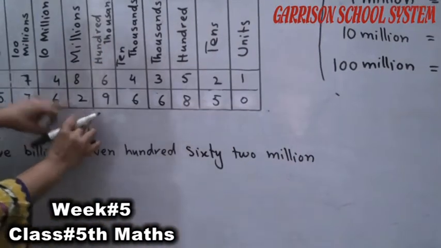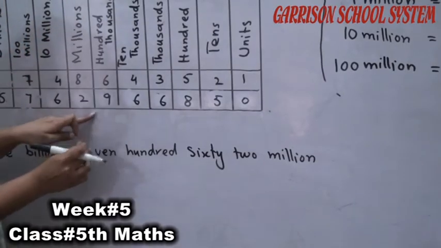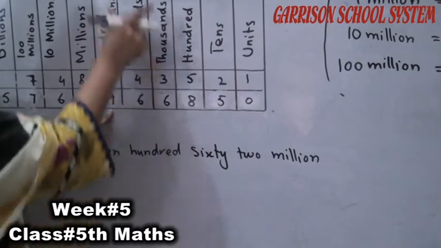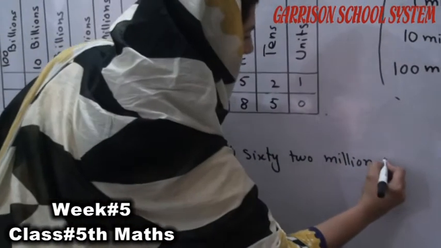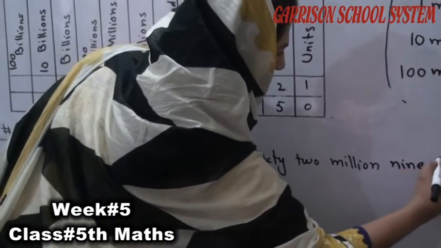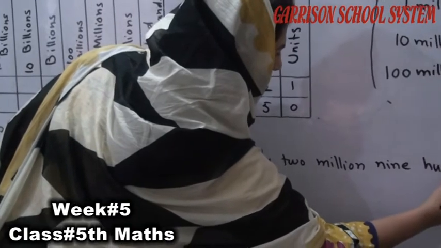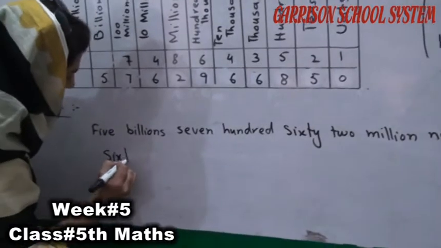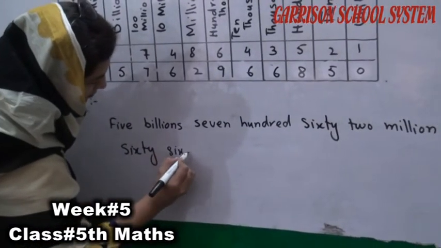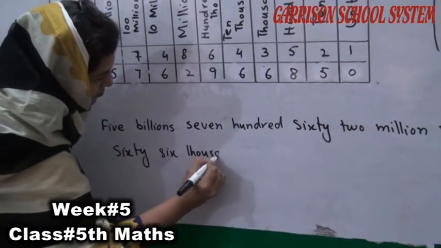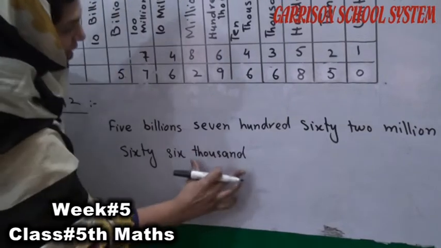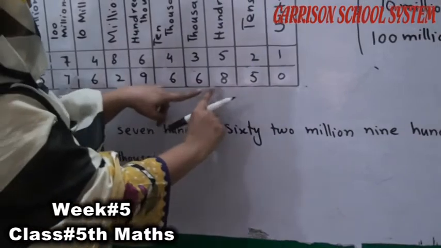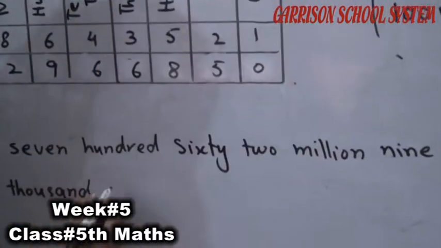Now this million box is completed. Now read this: 966,000. Now the thousand box is completed. Next, 850.